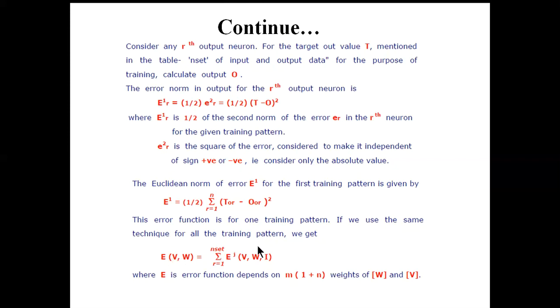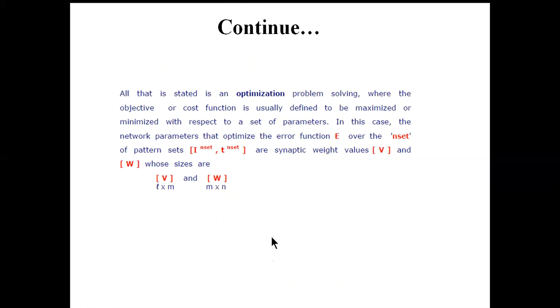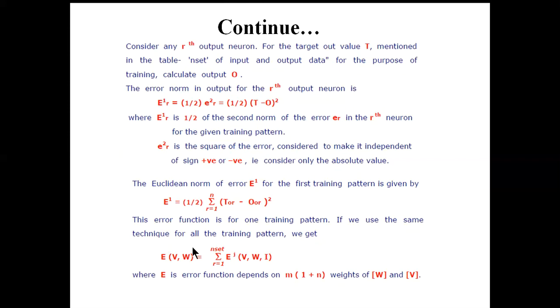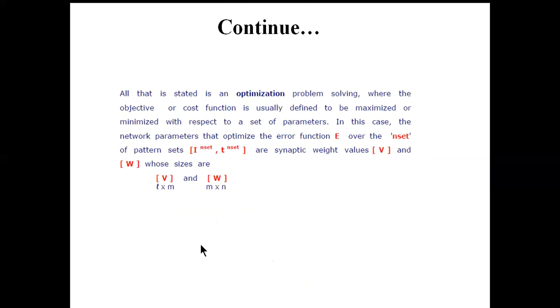So basically our objective is to minimize this value E(V, W). We have to adjust the weight and bias values such that the value of this error signal becomes very low. Okay, so this is our aim, and we can call it the optimization problem for training.